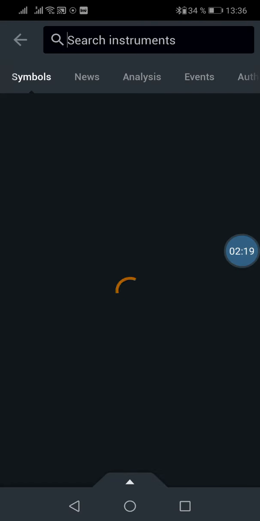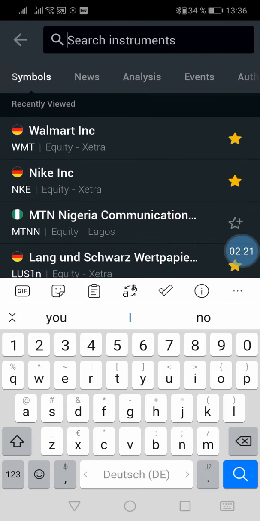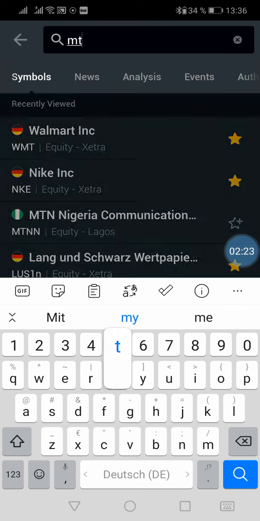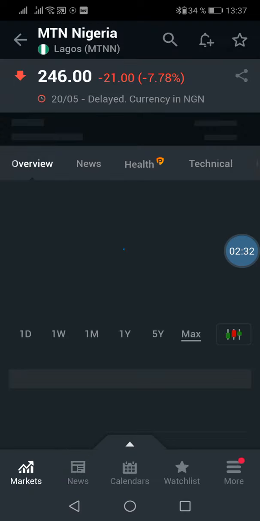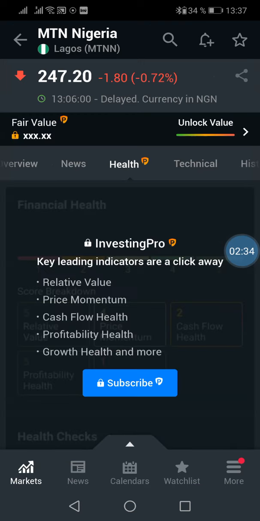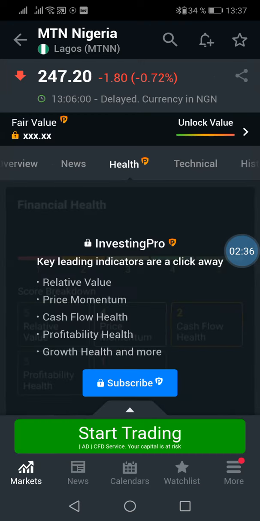So make we search for MTN. In case una want know the app wey they use check, they call am investing.com. I go put am for the link. So if una look now, MTN, make I come out this thing where they disturb me.